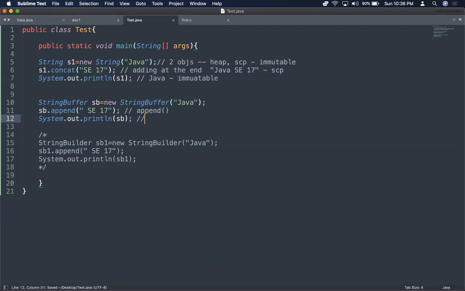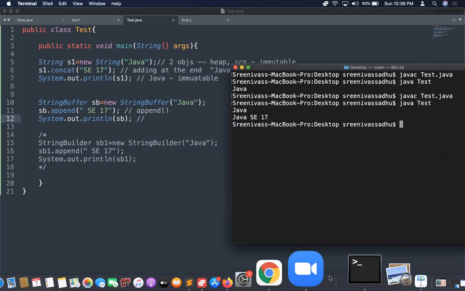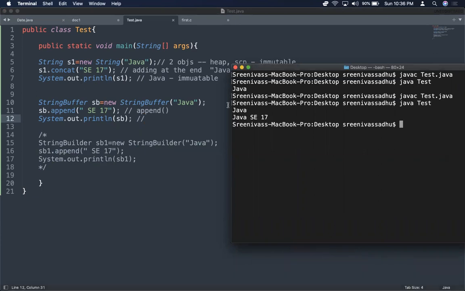Let's see actually. Let me save this and compile. It compiles successfully, and when I print, S1 is printing Java only, but here, in the same way I have written, the object I have created is StringBuffer. StringBuffer sb equal to new StringBuffer of Java. sb is pointing to Java. sb.append of some string. The string is getting added to sb because it is mutable. It is getting changed. So that's why when I print sb, I can actually see Java SC17. Fine. So String is immutable, StringBuffer is a mutable class.